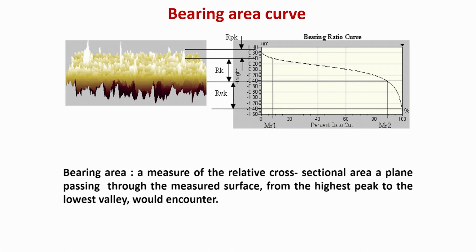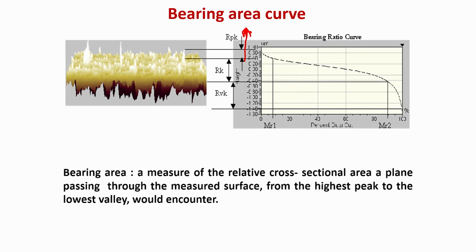Now, what is the bearing area curve? Bearing area curve essentially means that you plot the deviation of any point on the surface from the mean line, and along the x axis how much of the surface has that particular deviation.